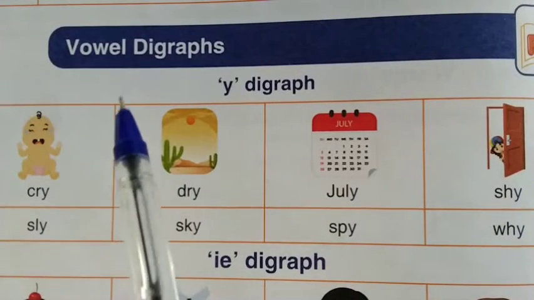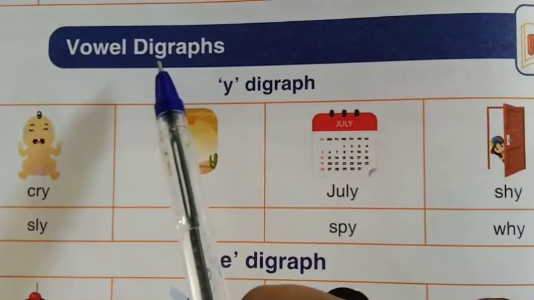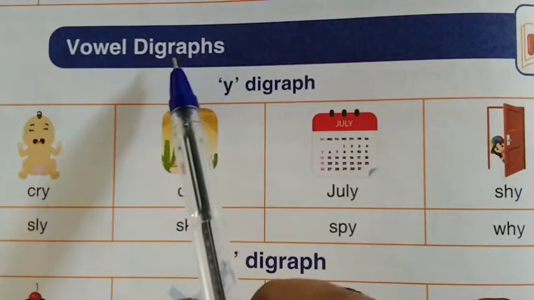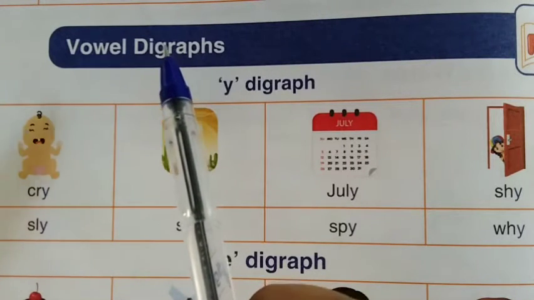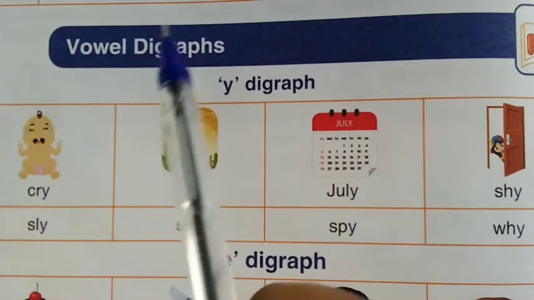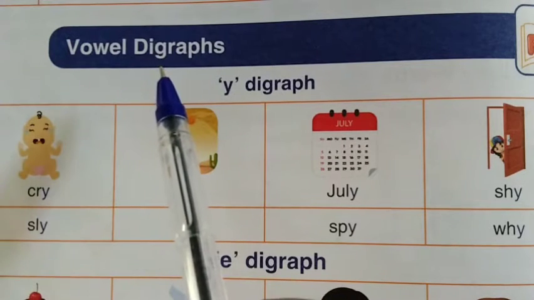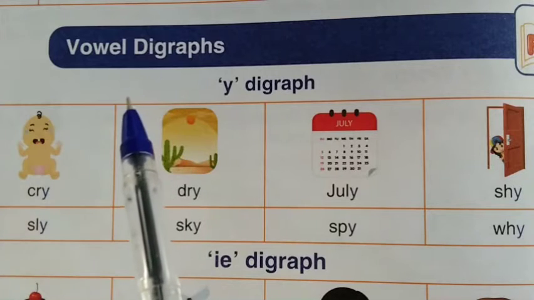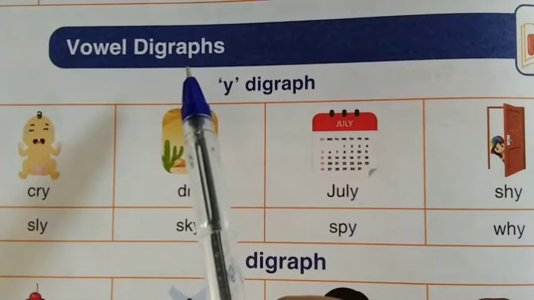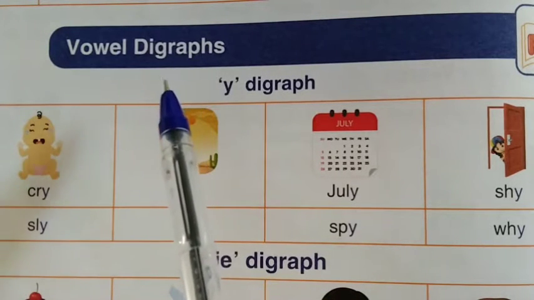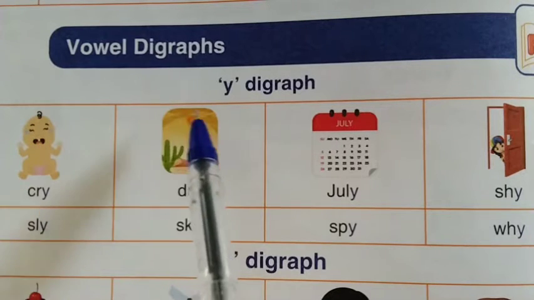We already saw these vowel digraphs. What is meant by vowel digraphs? When one or more than one letter sounds come together to make a single sound, it is known as a digraph. I hope you all remember this.